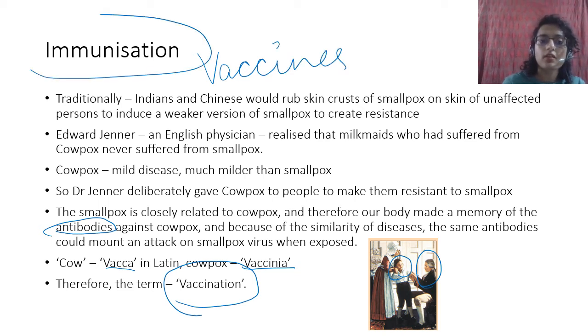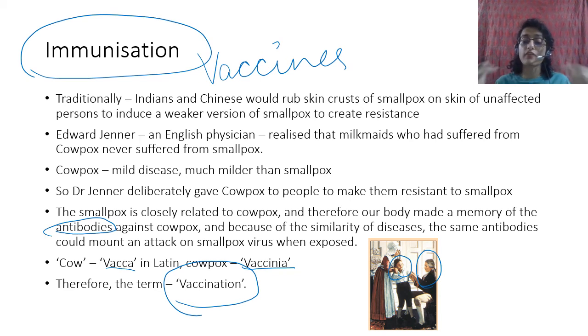Immunization is a broad term, and vaccines are a part of immunization. So you can be immunized by your own body, like if you got chicken pox once, now you're immune to it. That is also immunization. Or you get a vaccine for chicken pox. So you never actually have chicken pox, but you get the memory of that because you have weakened chicken pox.